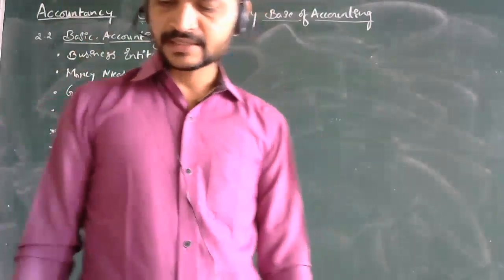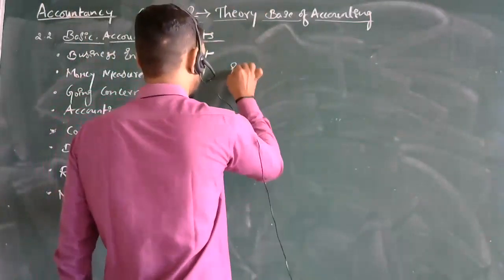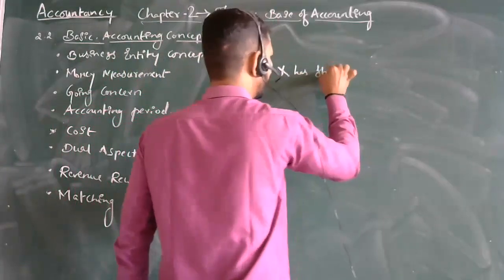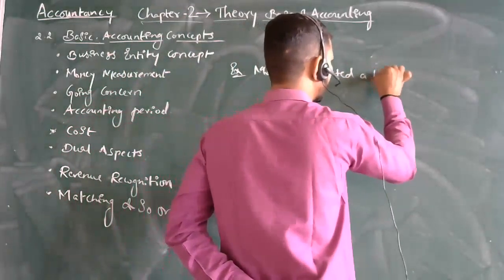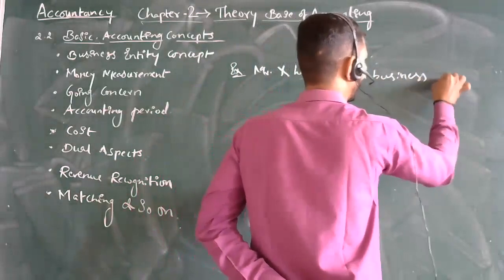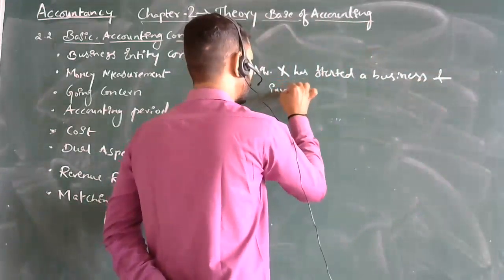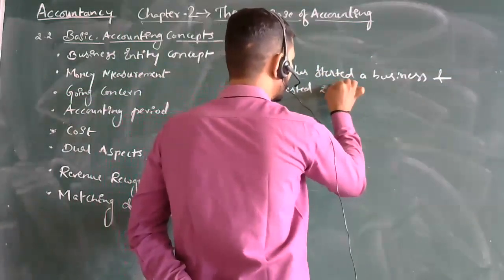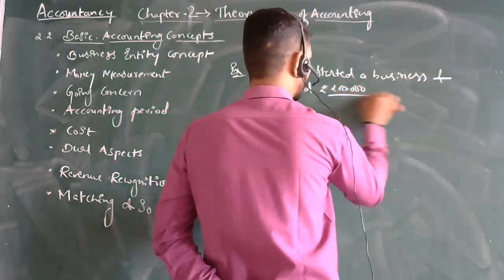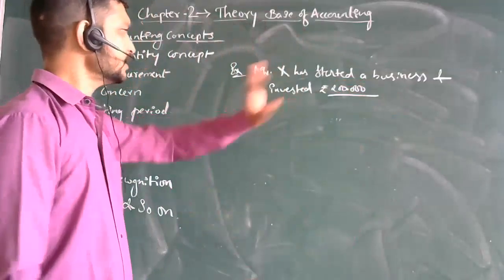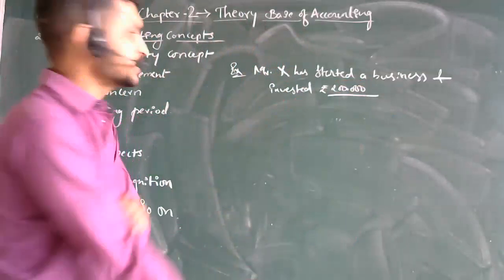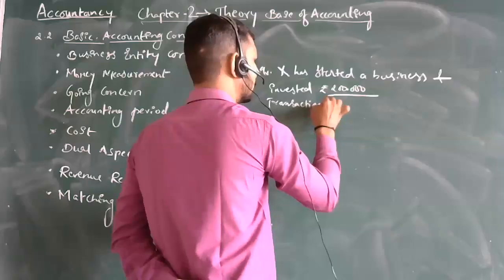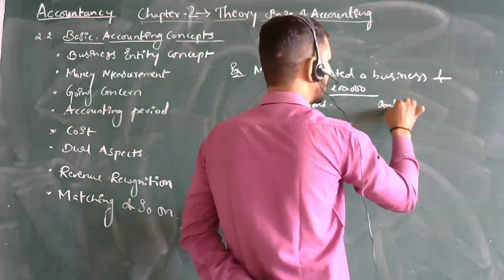See, Mr. X has started a business and invested the amount of rupees 2 lakh. Okay, this amount has been invested by Mr. X. Then further, how do the transactions go on? See, transactions take place with the amount.